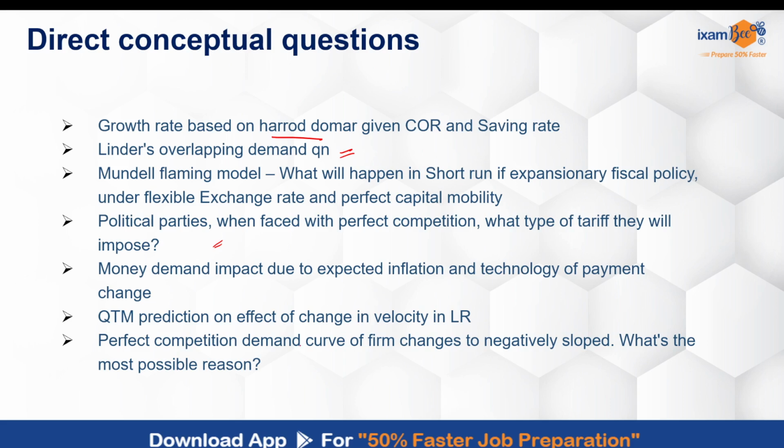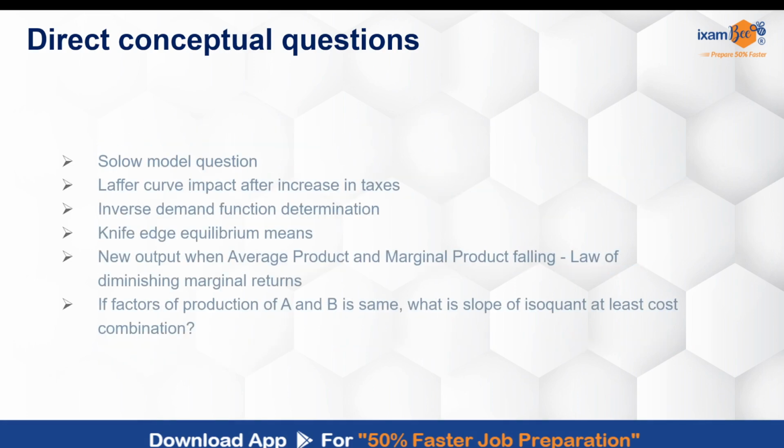In LR and the perfect competition demand curve of firms, what could be the possible reason if it changes to a negatively sloped curve. So those were some direct questions. Few more direct questions were there from the Solow model, very easy, doable question. Laffer curve impact after increase in taxes, inverse demand function determination, knife edge equilibrium, what does it mean,